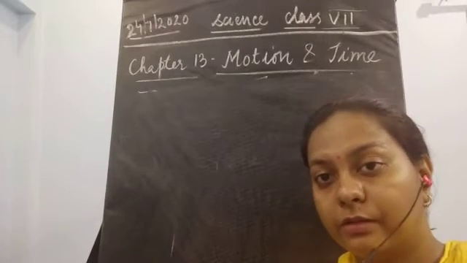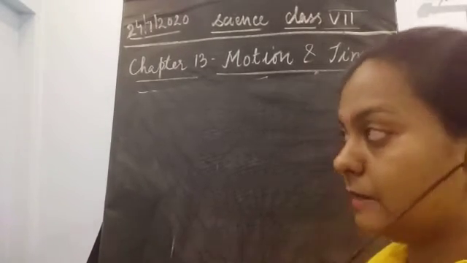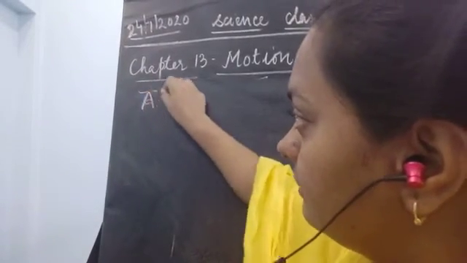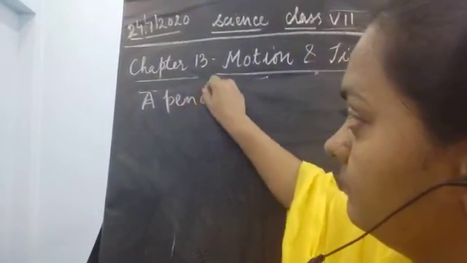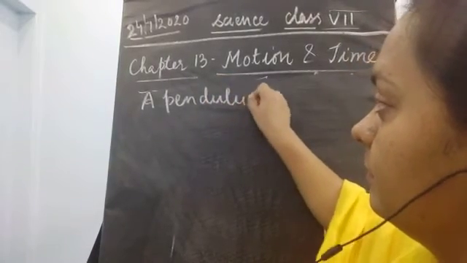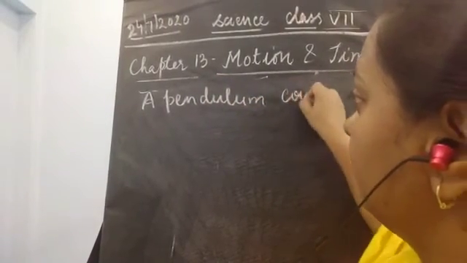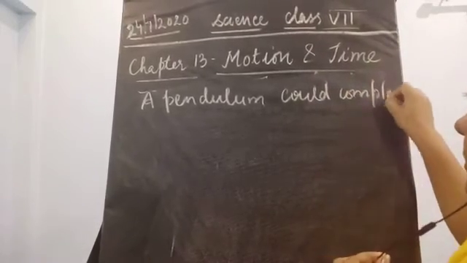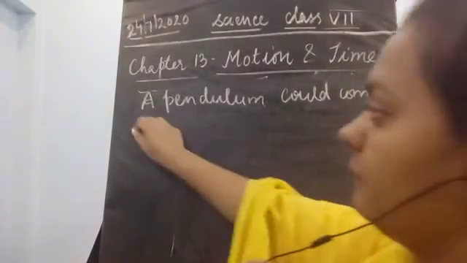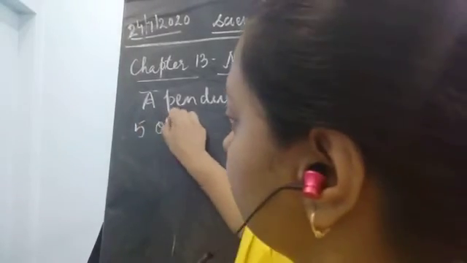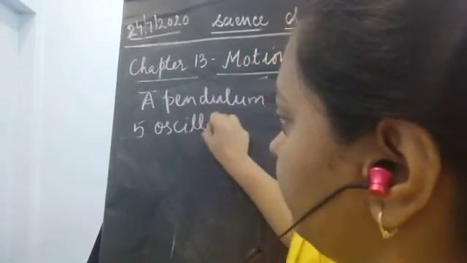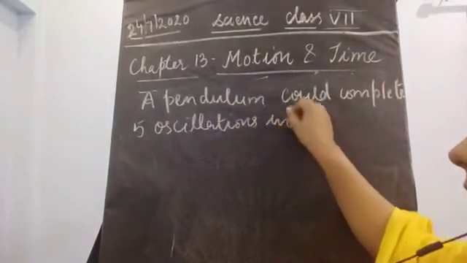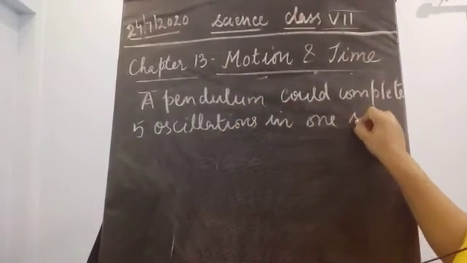So if the question comes, a bob, a pendulum could complete 5 oscillations in 1 second.